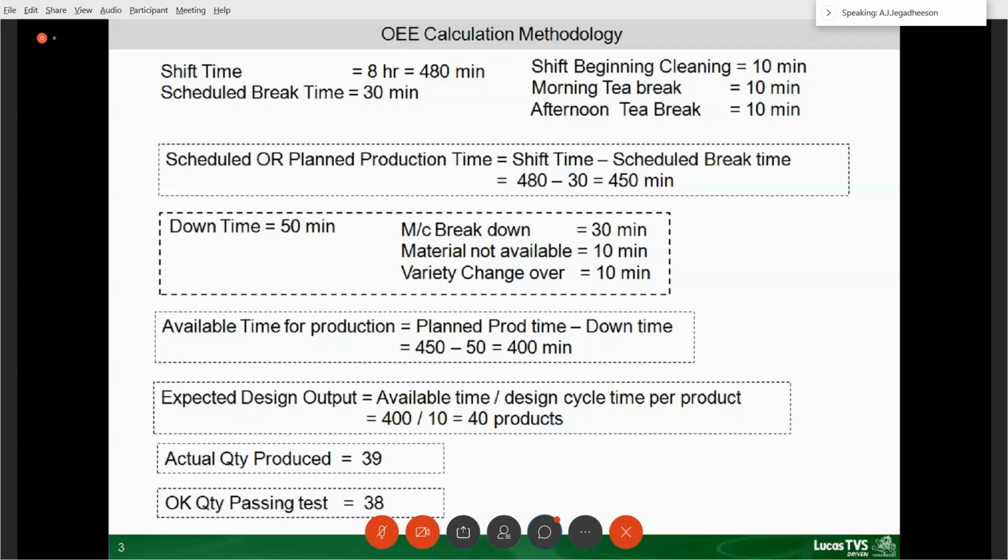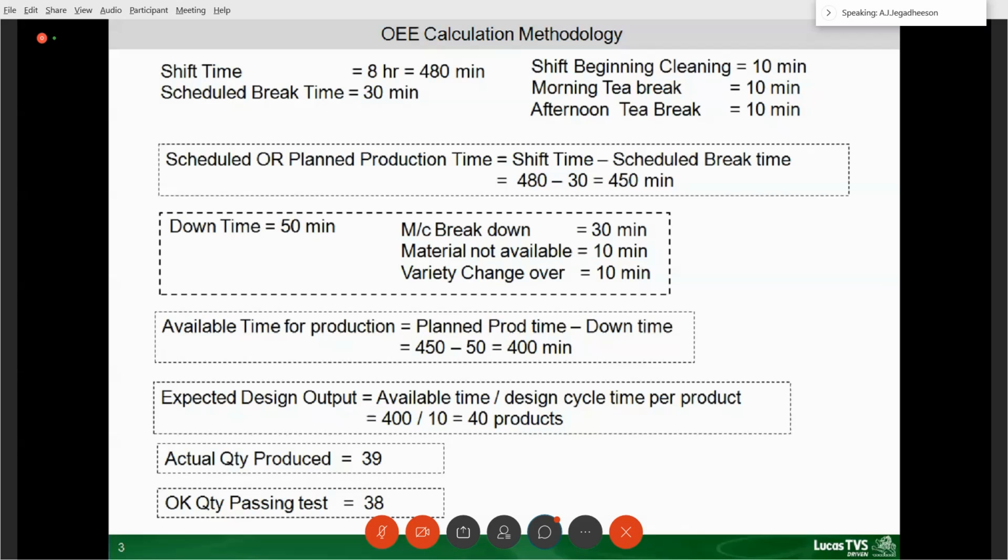Why? Because it may be because of reduced speed. I have to work at 100 RPM, but I am working at 90 RPM, or I have to work at 1 meter per minute. I am working at 0.9 meter per minute because of some problem in the machine or in the material or something. So I am working at a lesser performance. I am not working at 100% design cycle time. Design cycle time means what?